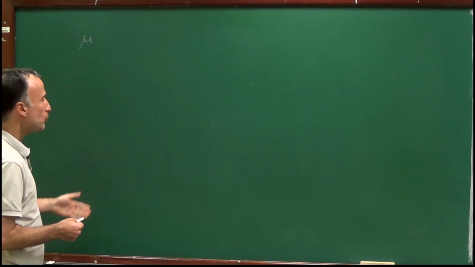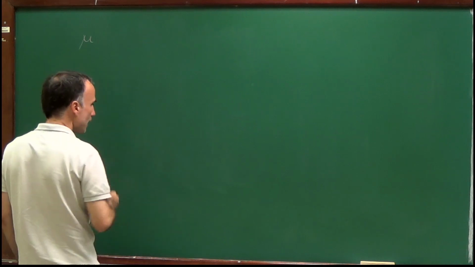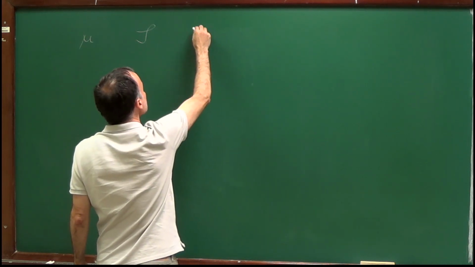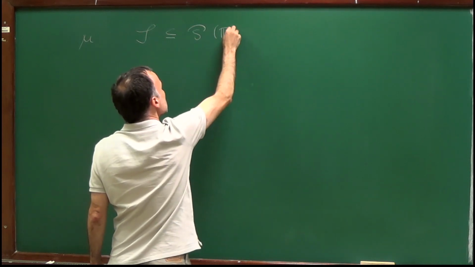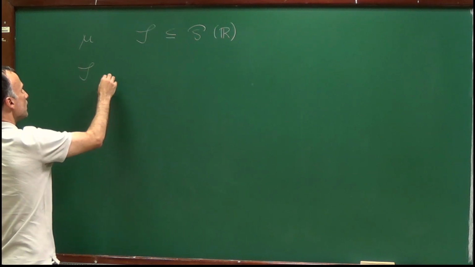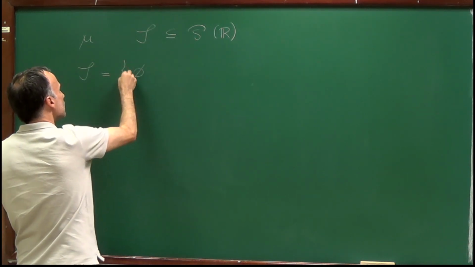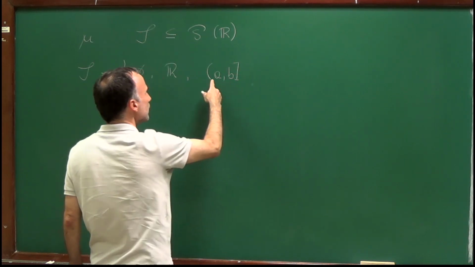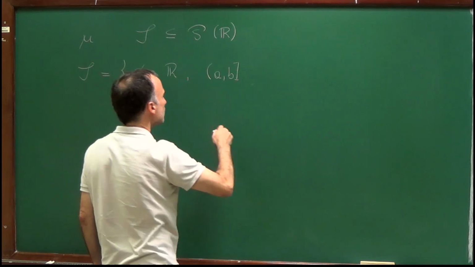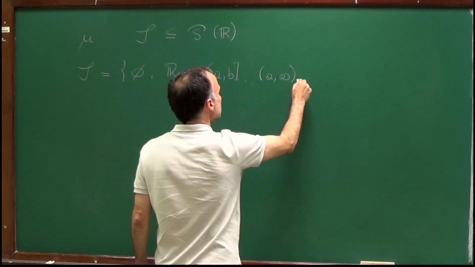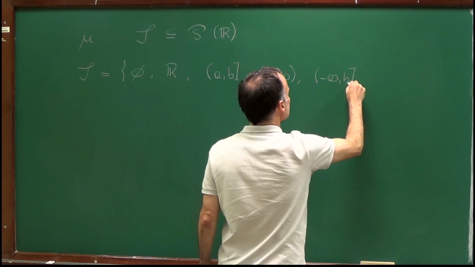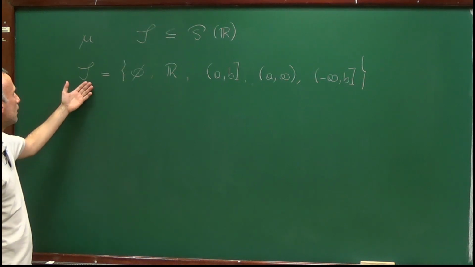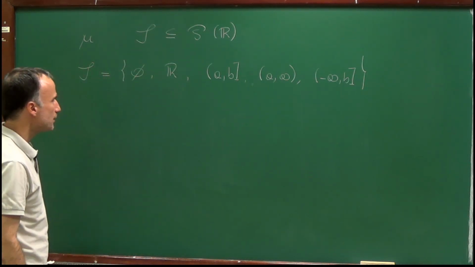So what I will do today is I will represent by S the semi-algebra of the line R. So it's a subset of all subsets of R, in which S is composed of the empty set, the real line, the intervals of the form (A, B], where A is strictly smaller than B, and they are both real numbers, then the infinite intervals (A, infinity) and (minus infinity, B], where again A is a real number and B is a real number, and I leave to you to check that S composed by all these intervals is a semi-algebra.